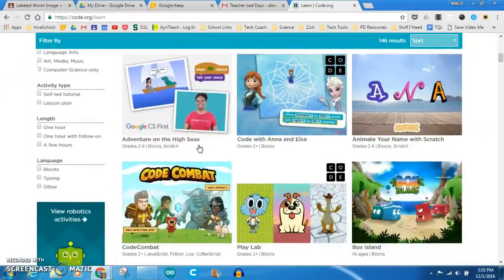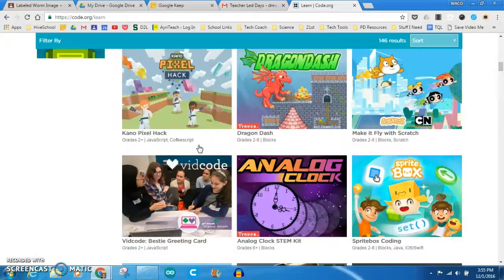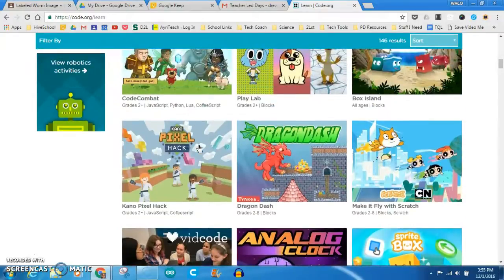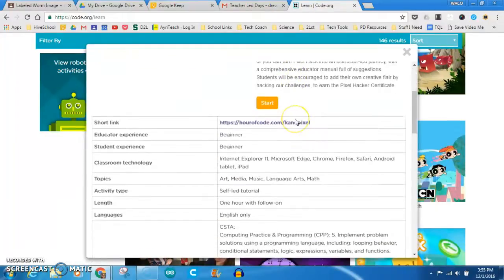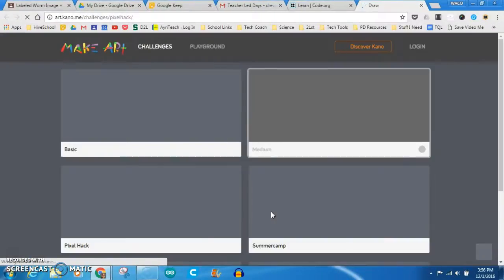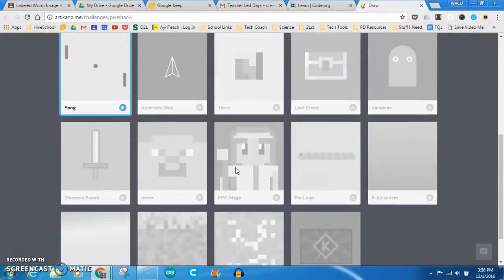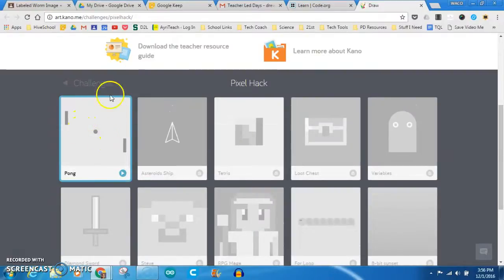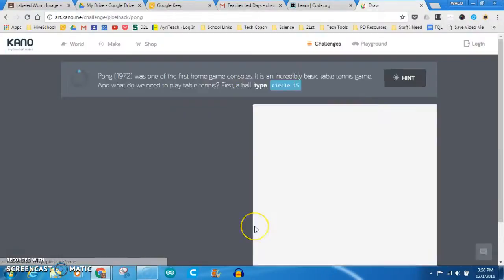And then really the students just pick one that catches their eye and looks interesting to them. So this Kano one looks kind of interesting. And then you can read a description and a little bit about it if you want, but really we're just looking to do the start button and to get right into it. So that's going to bring you up a page that looks like this, and then we've got a list of challenges here, and I'm just going to start with the first one, the Pong challenge.